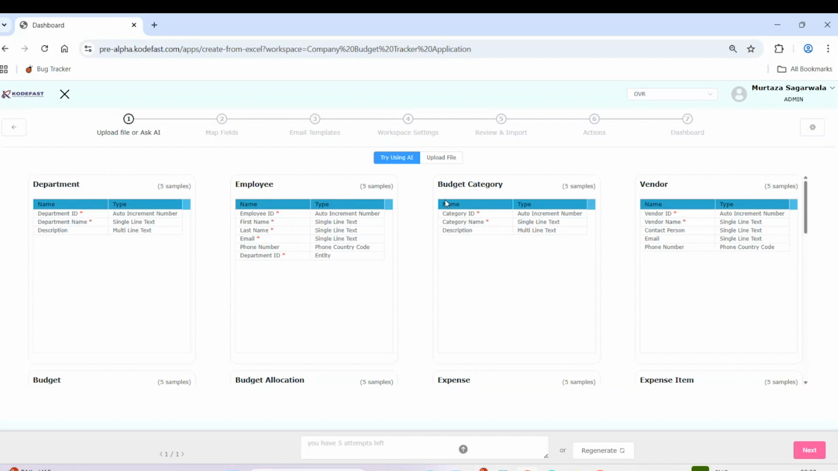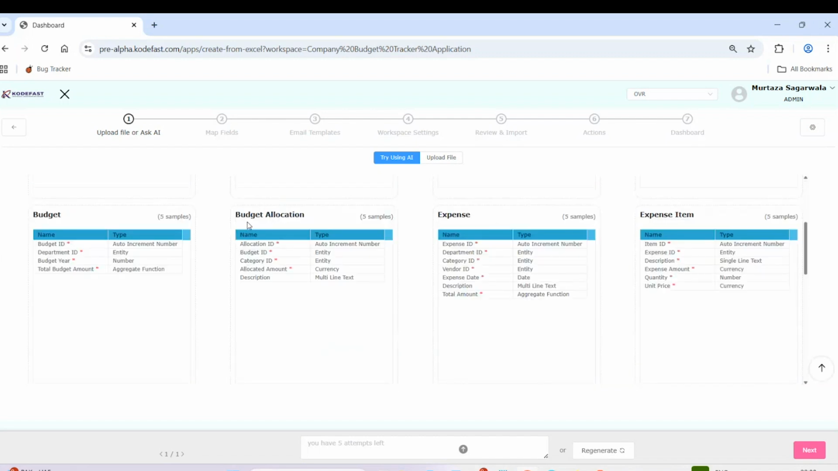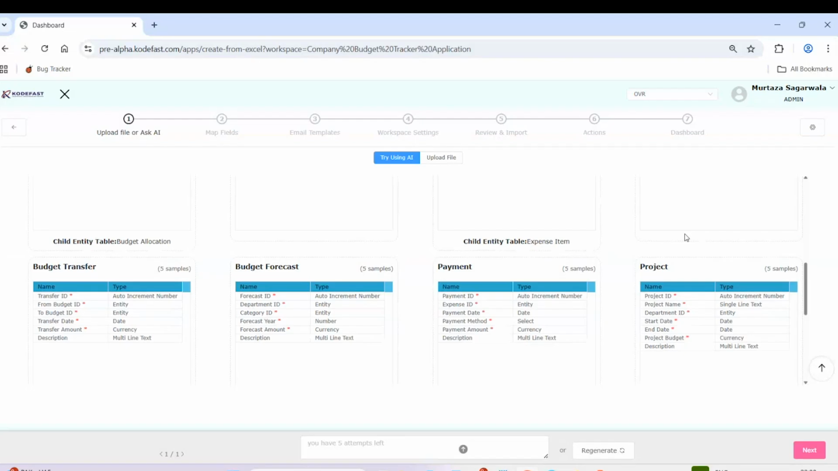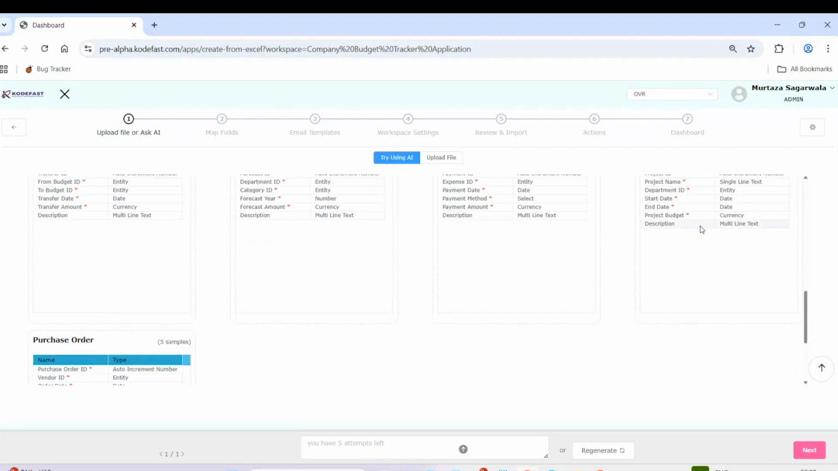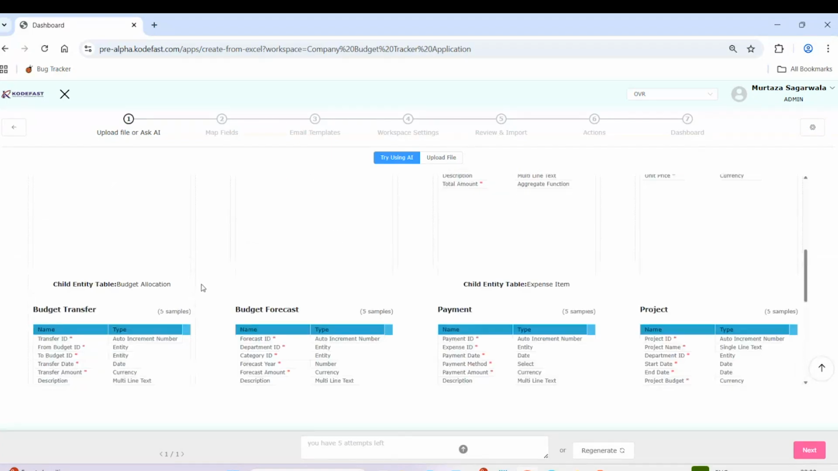Department, we have employee, budget category, vendor, budget allocation, expenses, whatever expenses I'm doing, expense item, budget forecast. We can do forecasting also. Payments, as I said, like we have a payment integrator. For what project, we have that project, and what is a purchase order.